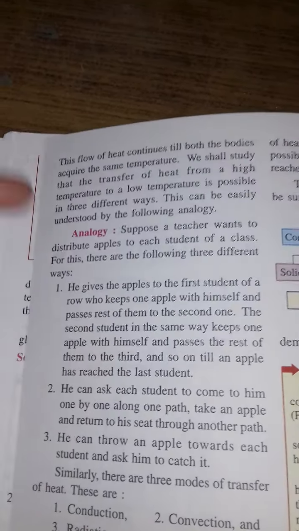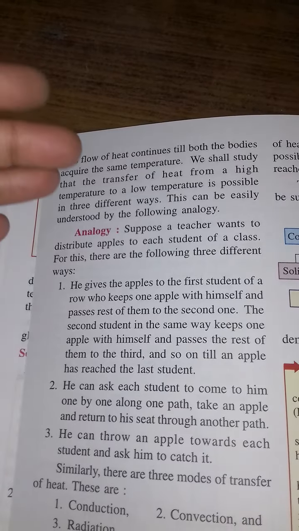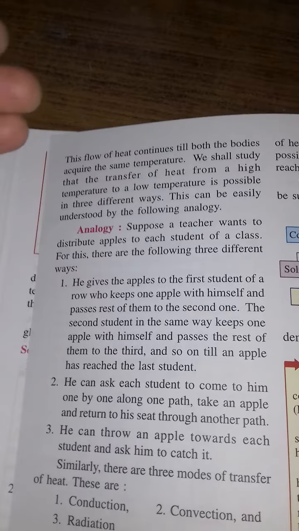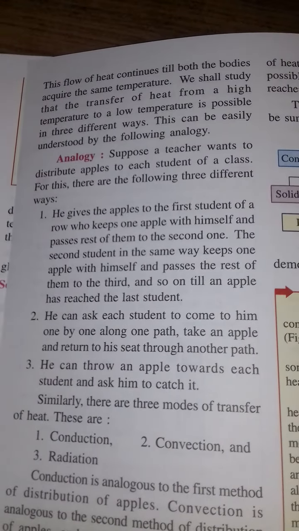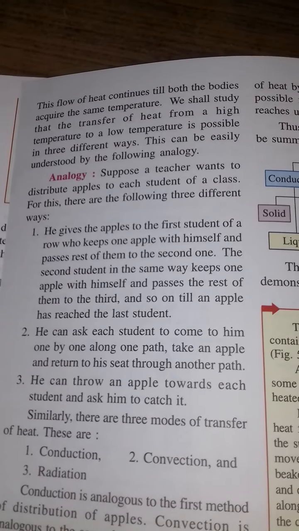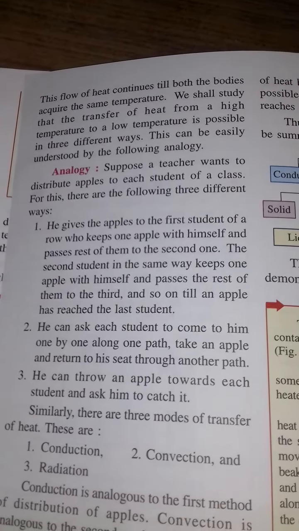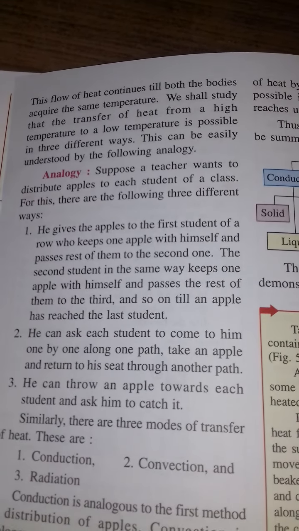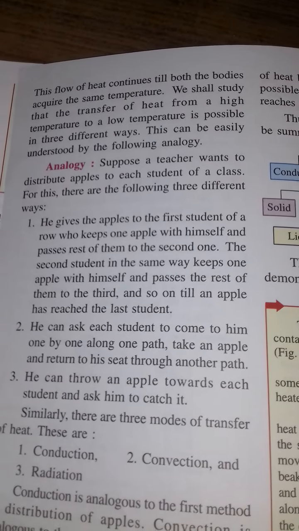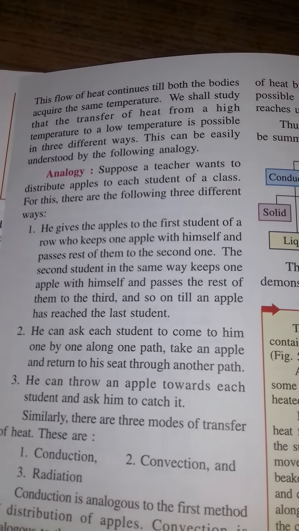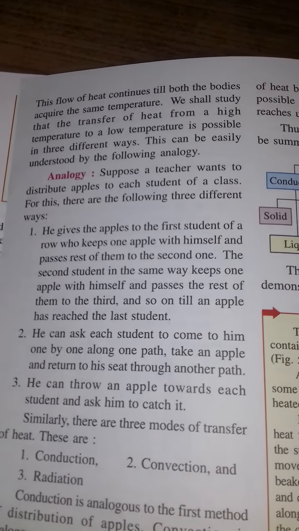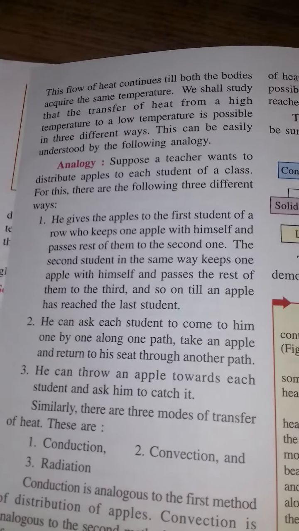Now this transfer of heat, children, can take place in 3 different ways, which we are going to study here. For example, there is a teacher, Isha ma'am, and she wants to give you apples. There are 3 methods, children. First, I call the first student and give the apples to him, and he will take one and transfer the rest of the apples to the next child. Then the second child will take one and transfer the rest to the third child, and like this everyone will take their apples and keep on passing the rest.